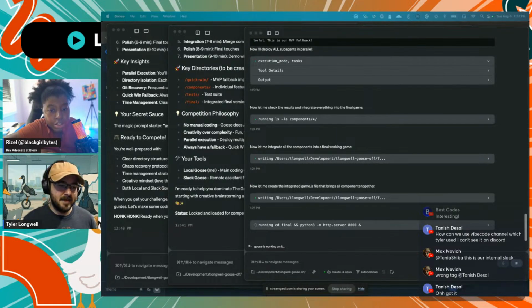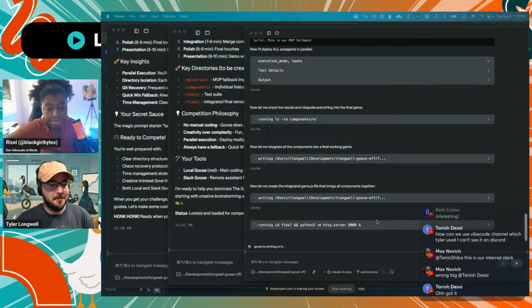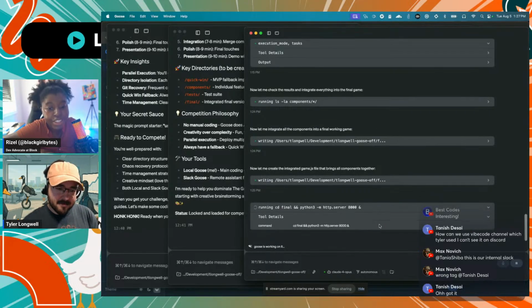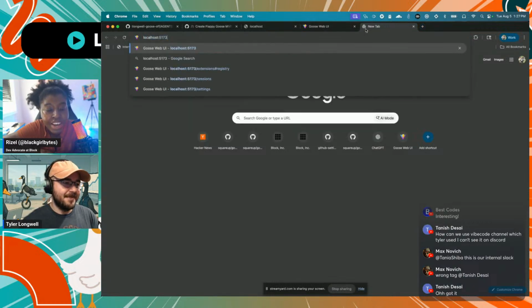Okay, and it looks like your project is running on localhost 8000. Yep. So something you need to tell your Goose when it's testing long-running servers or just other long-running processes that you don't want to lock up your Goose execution, you got to tell it to run it in screen in detach mode. Otherwise, it just hangs here forever. Oh, okay. Usually I just say don't run npm run dev or like all those things. I didn't think about saying that.